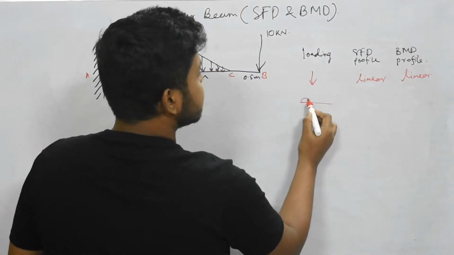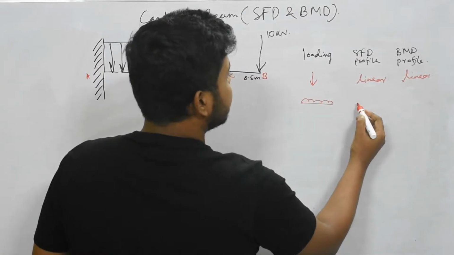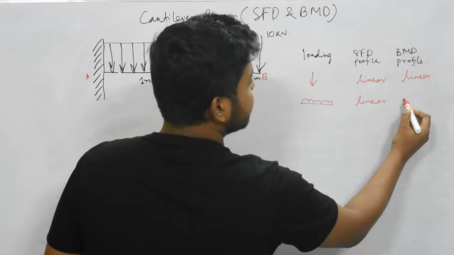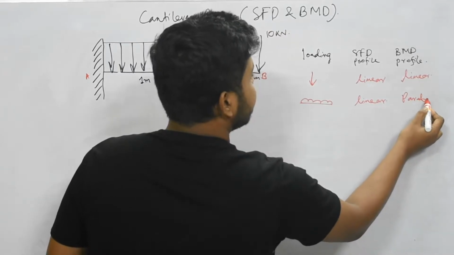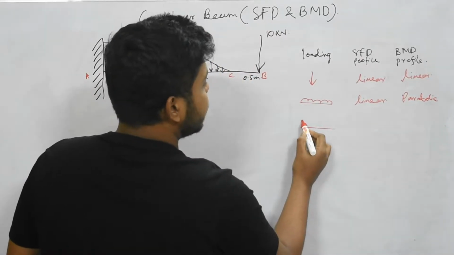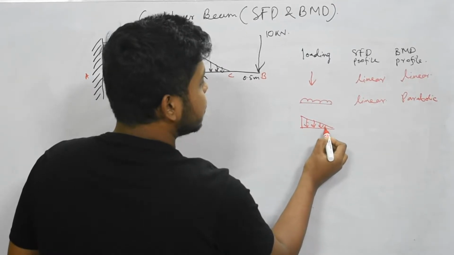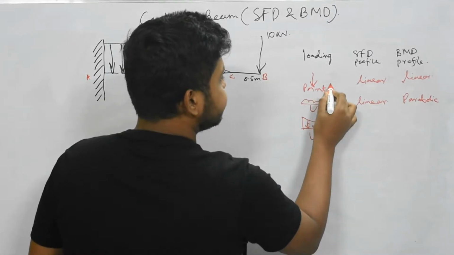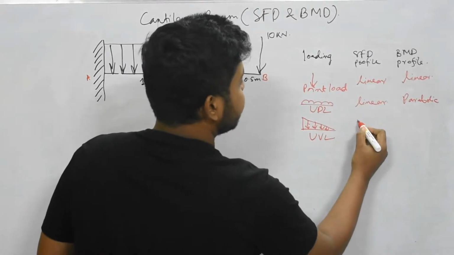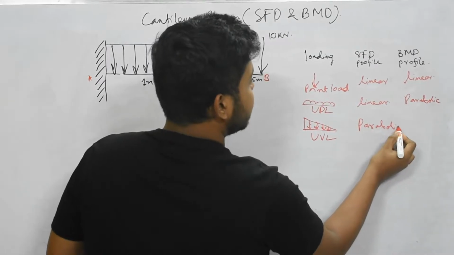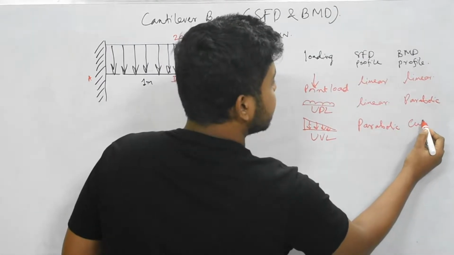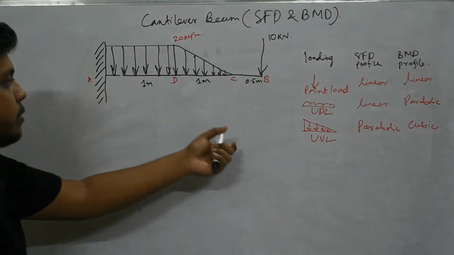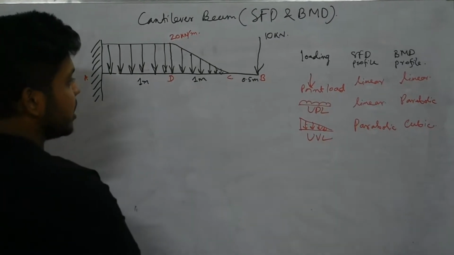If the loading is UDL, the SFD profile will be linear and the BMD profile will be parabolic. And if the loading condition is UVL, then the SFD profile will be parabolic and the BMD profile will be cubic. So remember this thing, it will help you to solve this problem very easily.